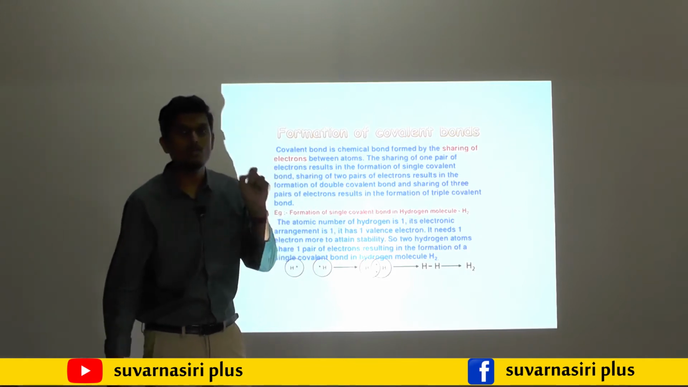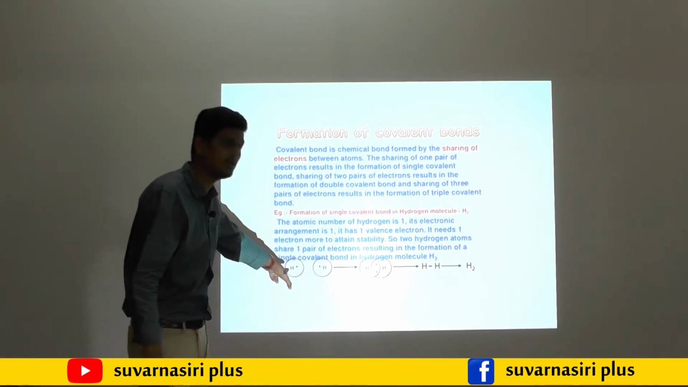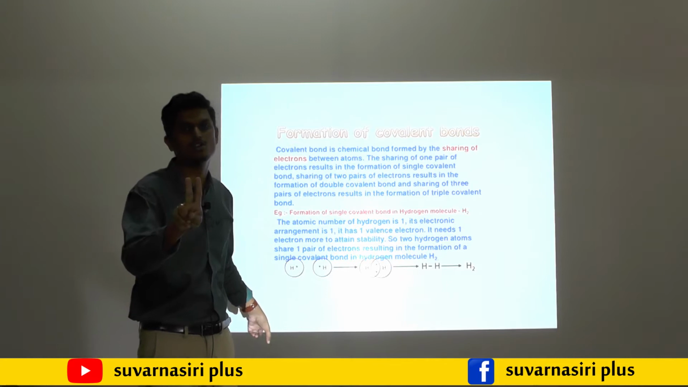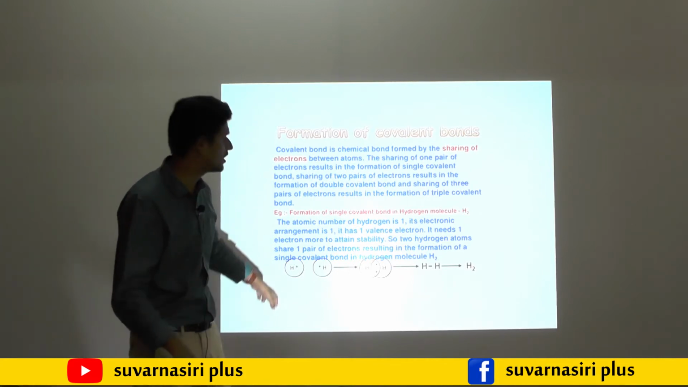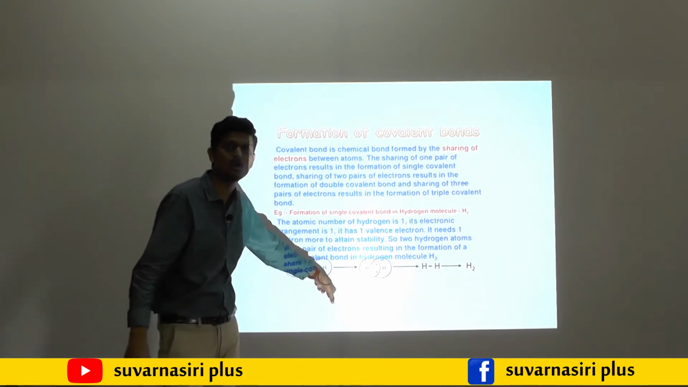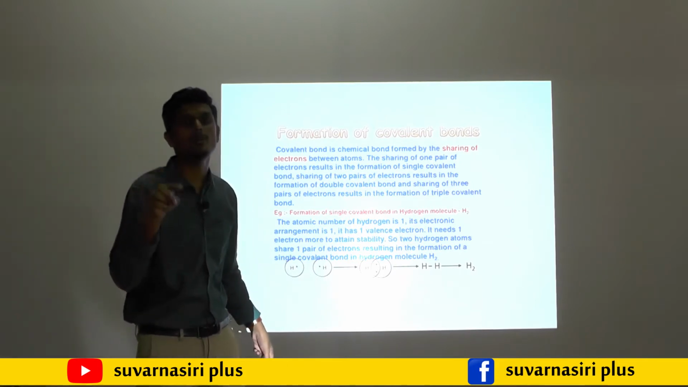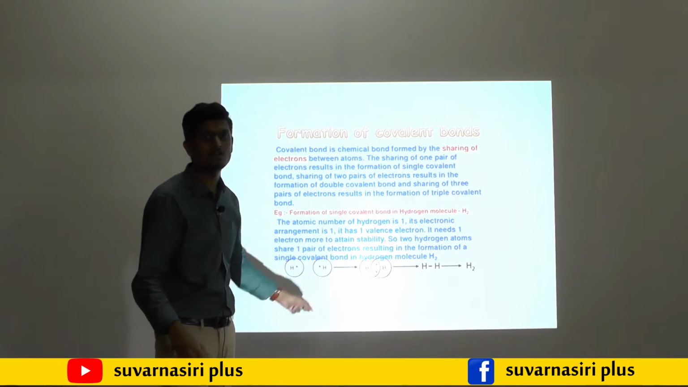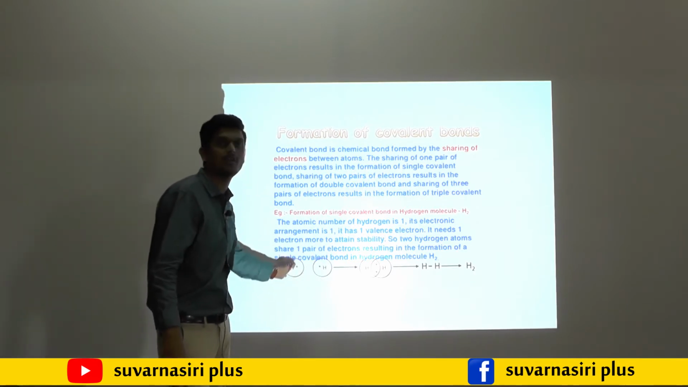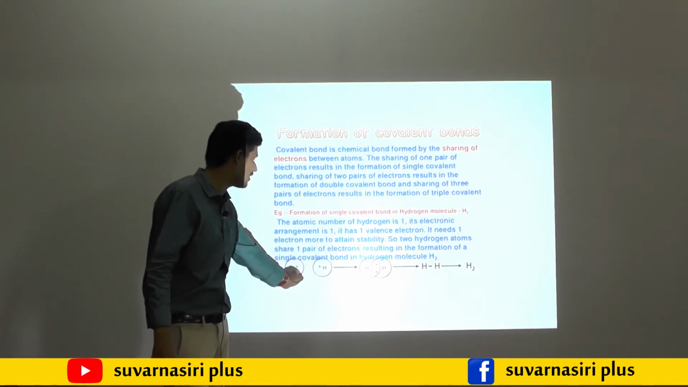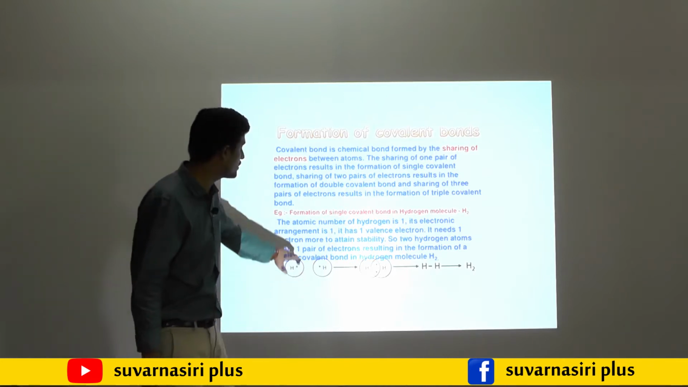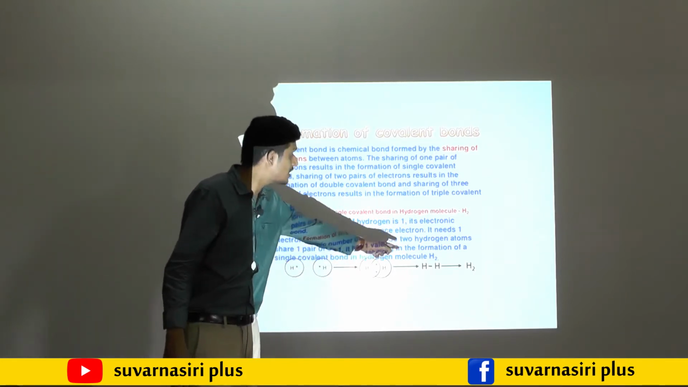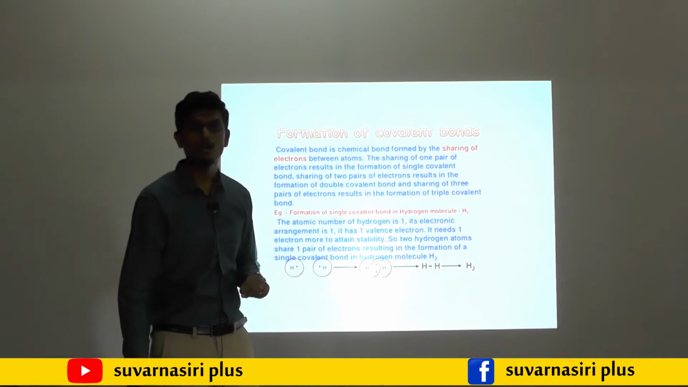H2 consists of 2 hydrogens. Both are unstable, and both want to become stable. They will never donate the electron, because if one donates, it will not have any electron left. That's why they will share the electron. After sharing, they form a single covalent bond.